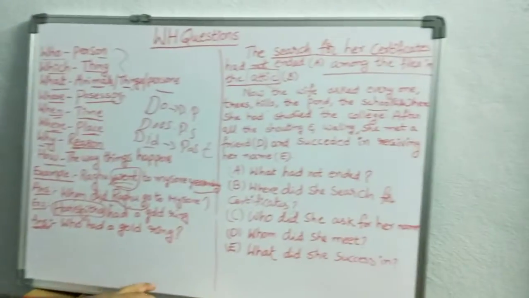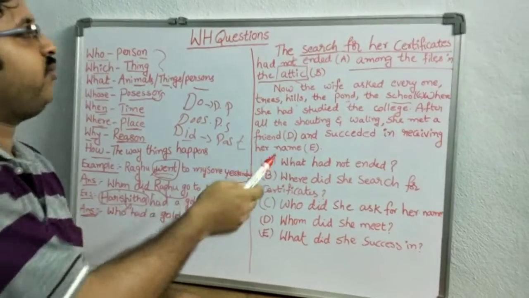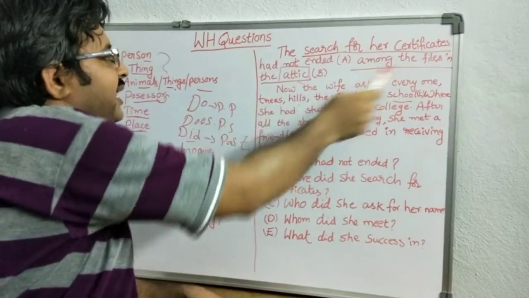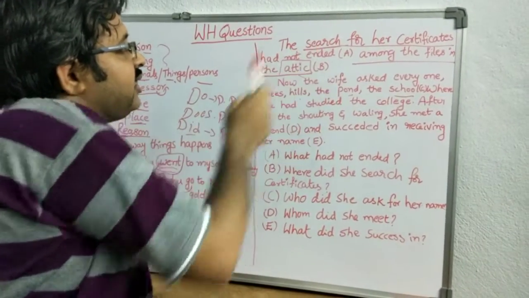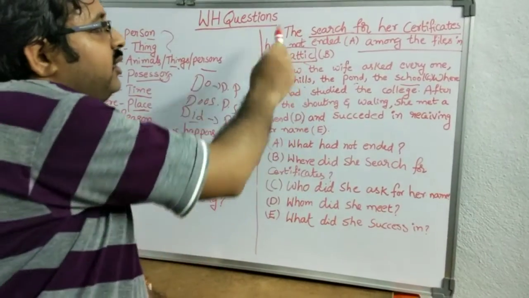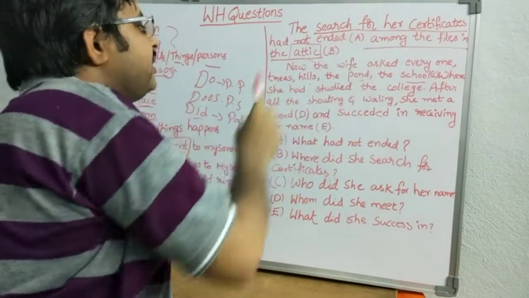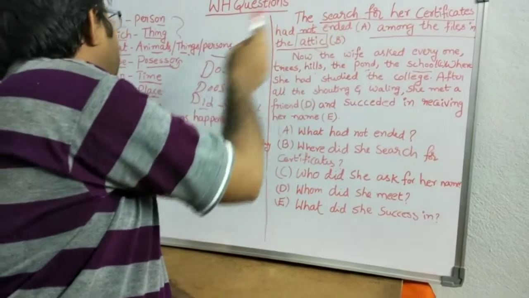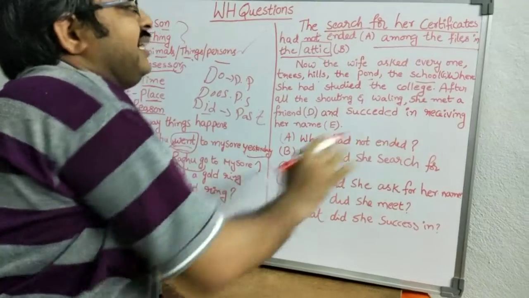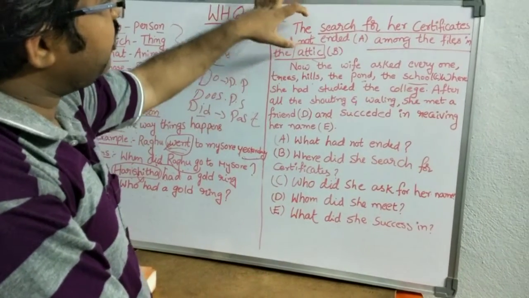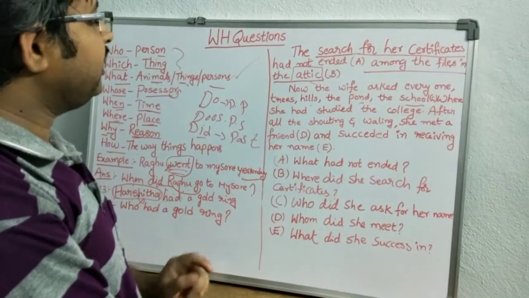Let's see the paragraph. In the exam, they will give you a paragraph like this, and we have to change the paragraph into questions. First one: the search for her certificates had not ended. So what is she searching for? Certificates. So what had not ended? The search for her certificates. The underlined words, search for her certificates, come under common action, so what do we have to use? What. What had not ended? The search for her certificates had not ended.